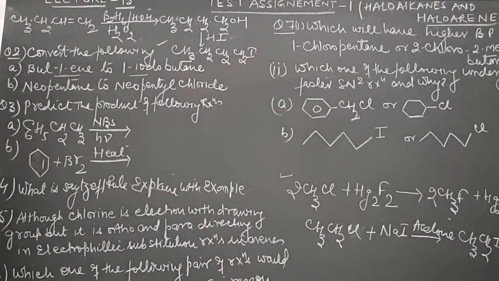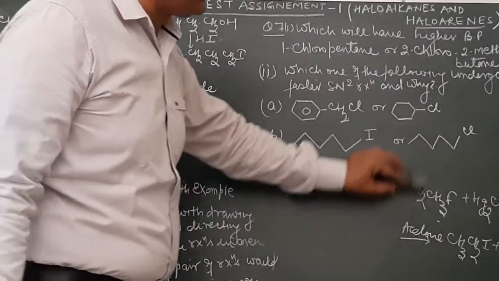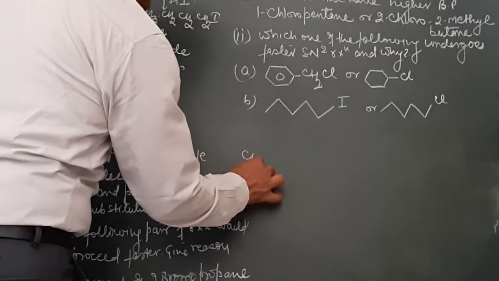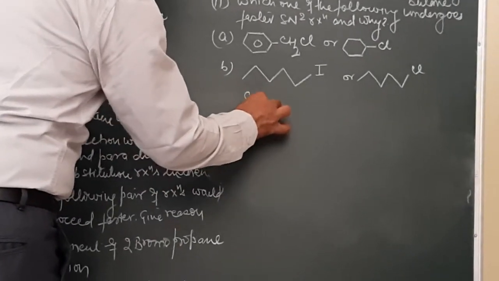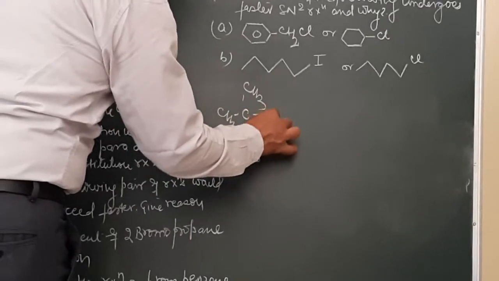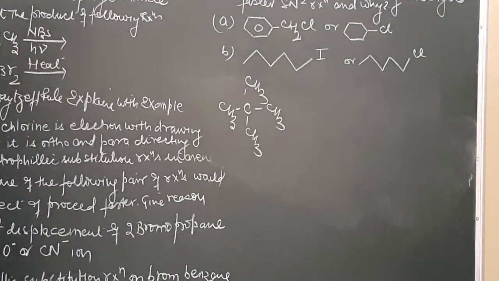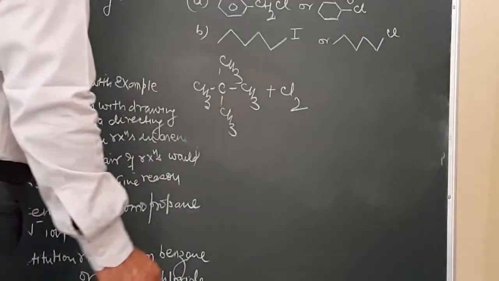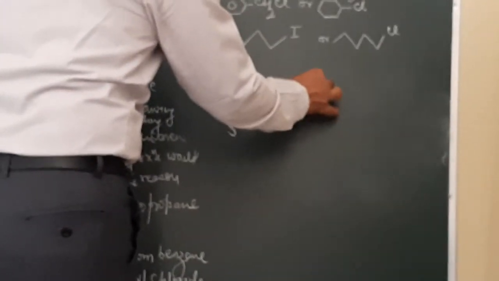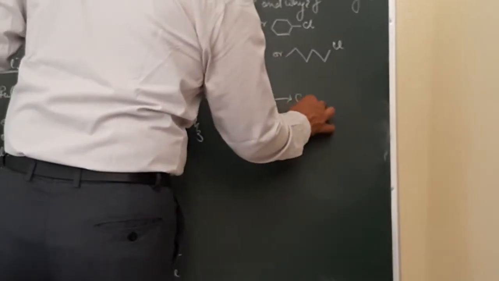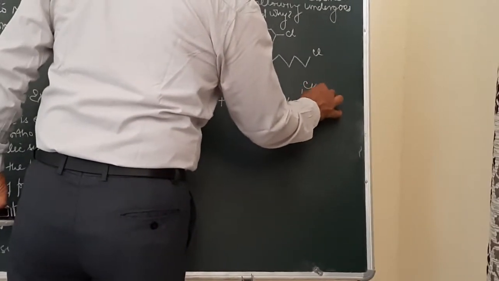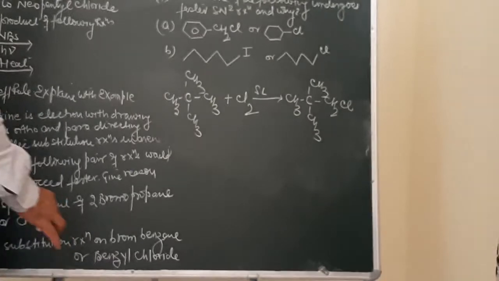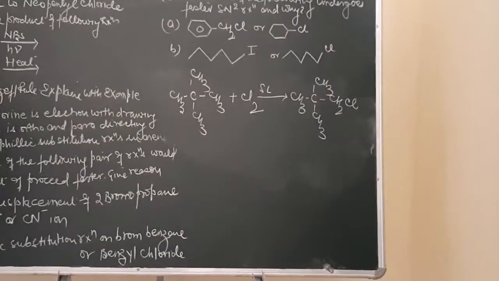Now the second one is neopentane to neopentyl chloride. So how do we convert neopentane to neopentyl chloride? The structure of neopentane will be CH3 and then CH3, CH3 and then CH3. This is neopentane. It is to be converted into neopentyl chloride. The reaction will be very simple. It is treated with chlorine in the presence of sunlight. What will be the mechanism of the reaction? Free radical substitution reaction. The answer will be CH3, CH3, CH3 and then CH2Cl. So it will result in the formation of neopentyl chloride. I think it must be very clear.